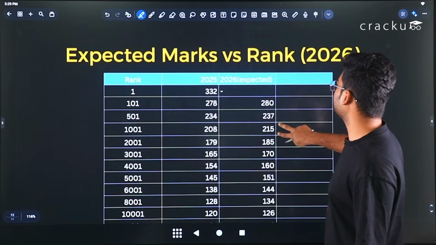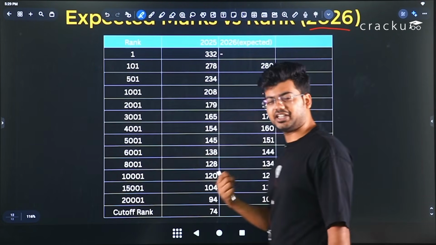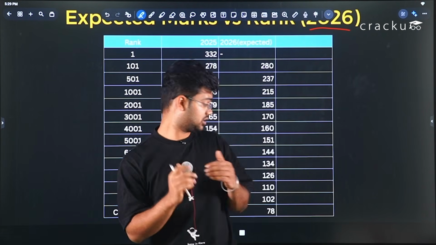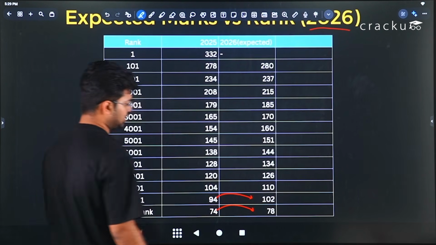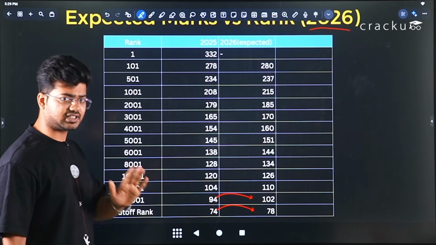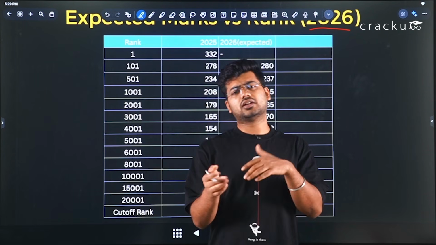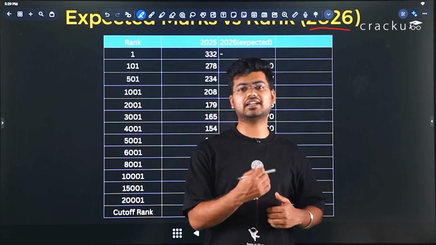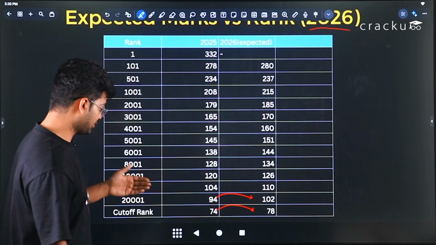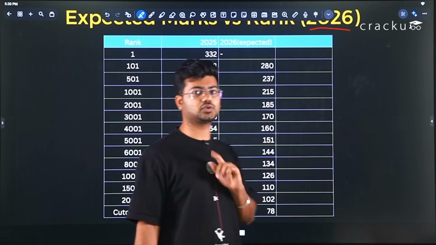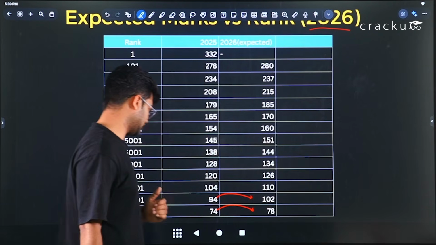Now coming to the expected marks versus rank of 2026. We have predicted that this year the cutoff numbers will increase because there were multiple factors. The paper was doable, physics was tough, but overall the paper was on a similar level to 2025. Some students say that it is slightly tougher, but in cutoff movements, we are expecting that it will increase because the negative marking of -2 was not there in the paper. That gives the advantage of increasing the cutoffs this year.